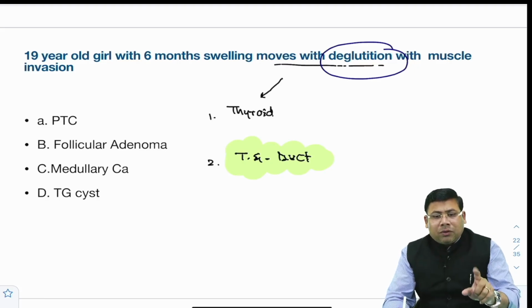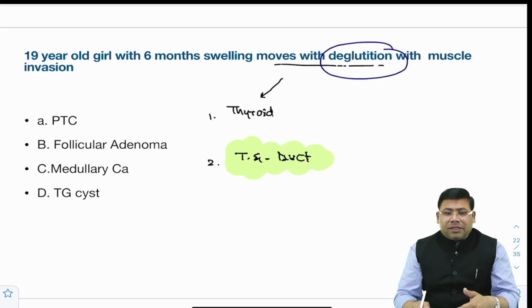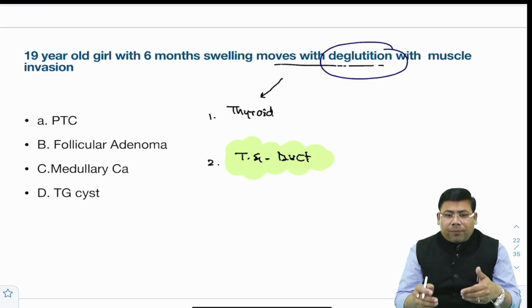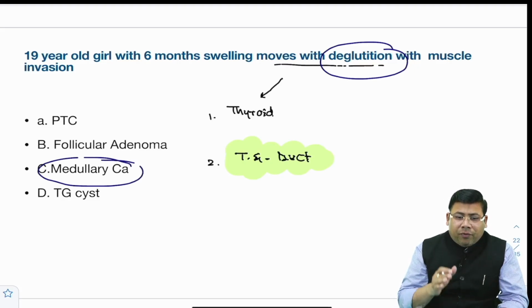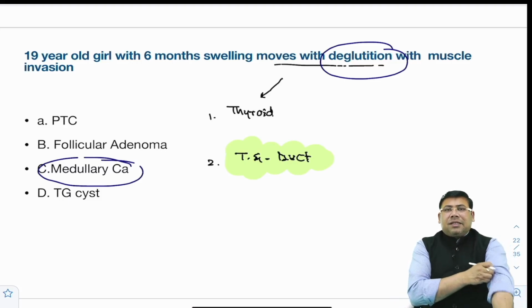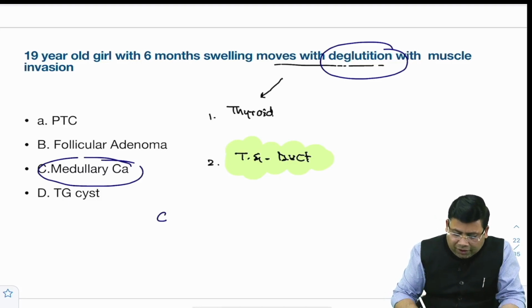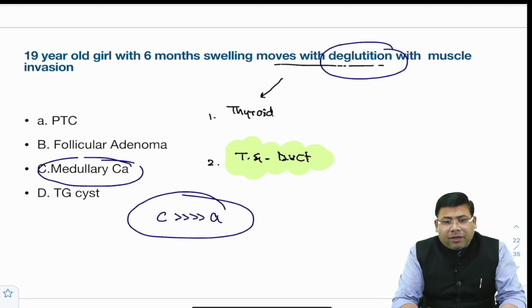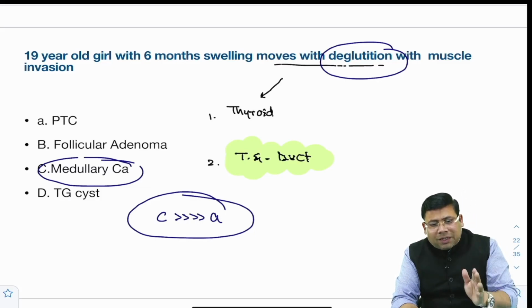So there is no comment on this. So it's a thyroid, and there is muscle invasion, so it's a cancer. Try to understand amongst them what are the options that we have. Remember, the invasive nature of medullary cancer is the maximum in this case. So C would have been a far better answer than A. It's a medullary carcinoma because medullary carcinoma is known for its dubious nature of local invasion also. So C is better than A.